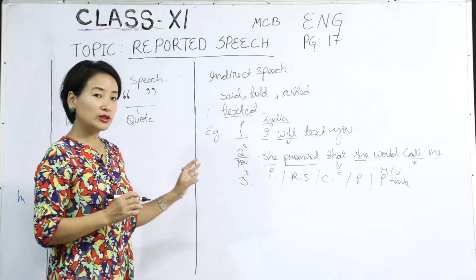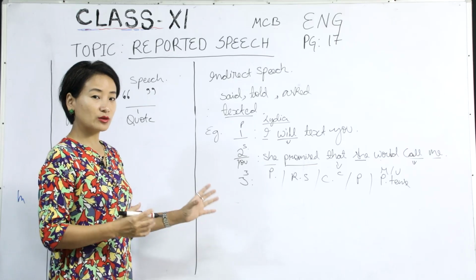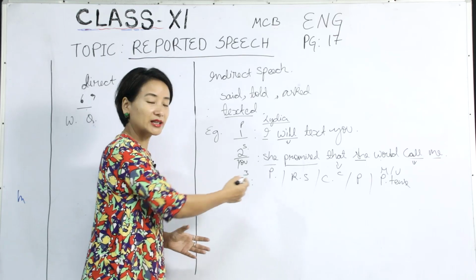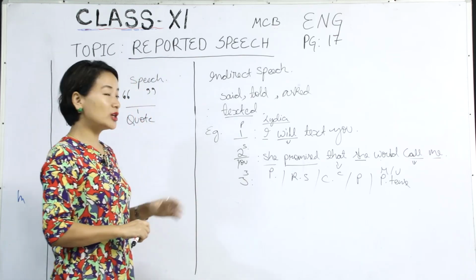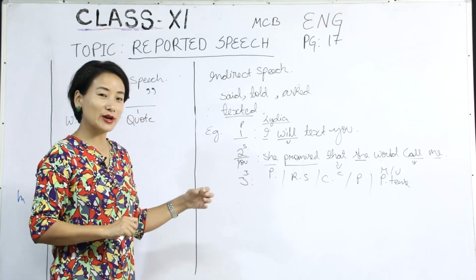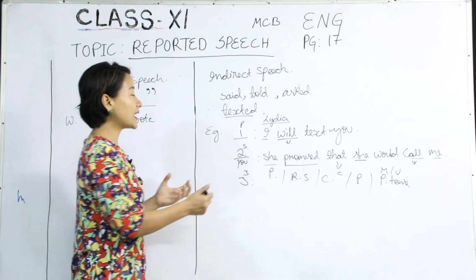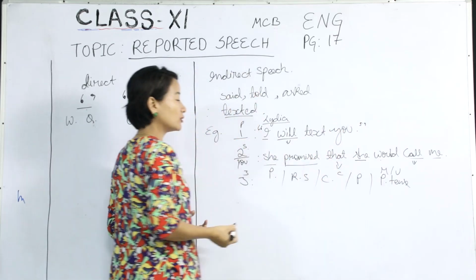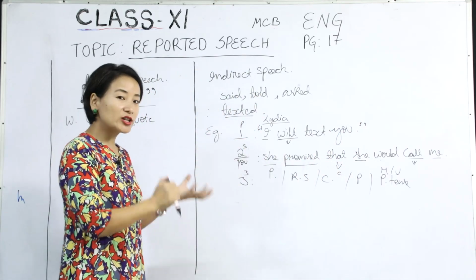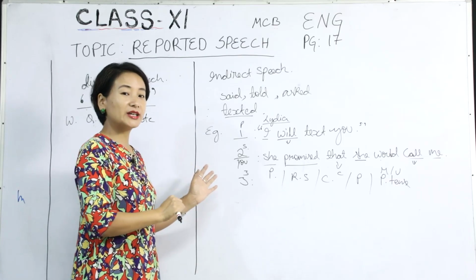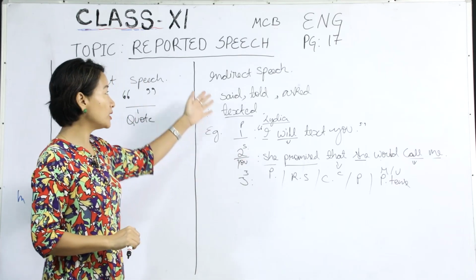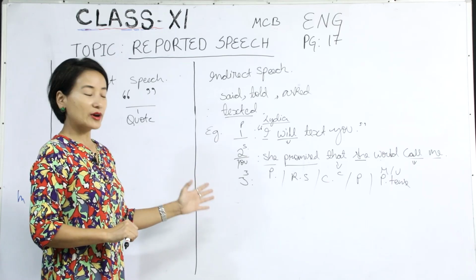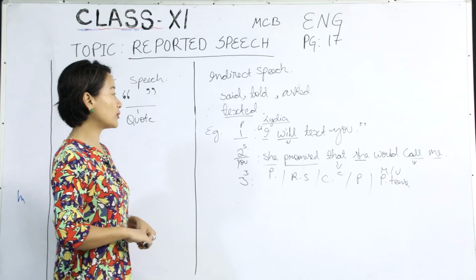And now, we notice that these are some of the changes that took place when we are reporting a speech. But the meaning does not change. So when do we use it? When we are repeating somebody else's exact words, let's put it this way, without changing the meaning and repeating it to somebody else. So that's when we use reported speech, and we also use it especially in writing and, of course, in reporting. So that's what we have here.